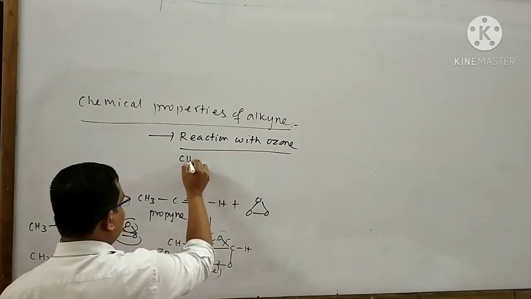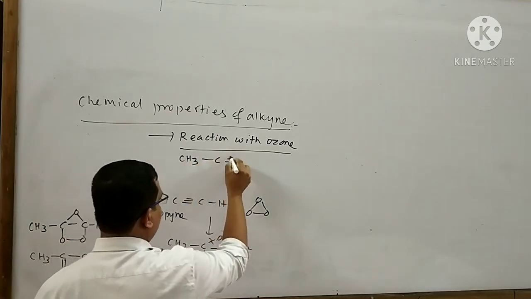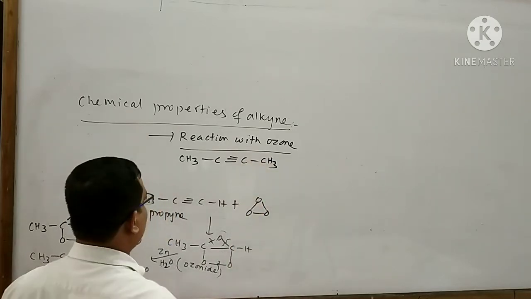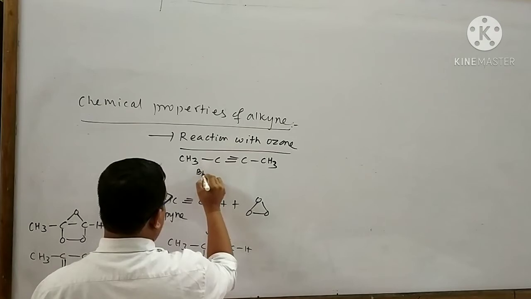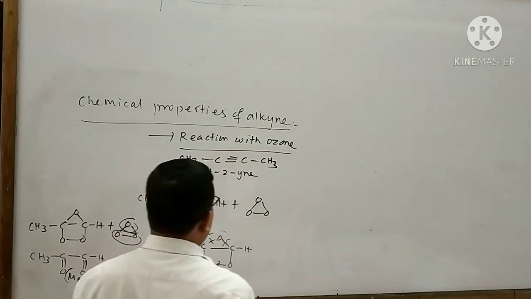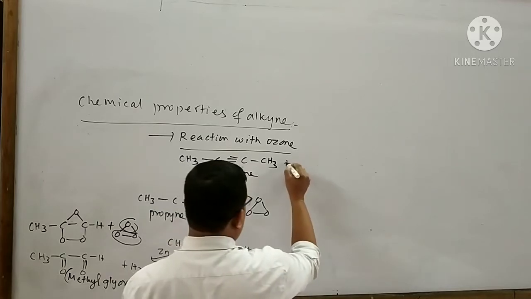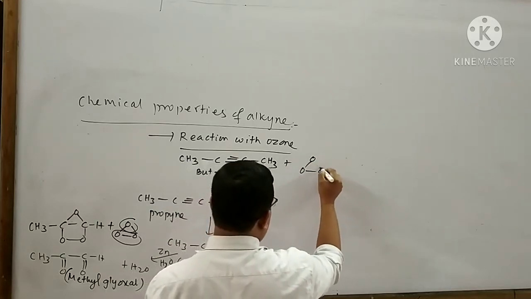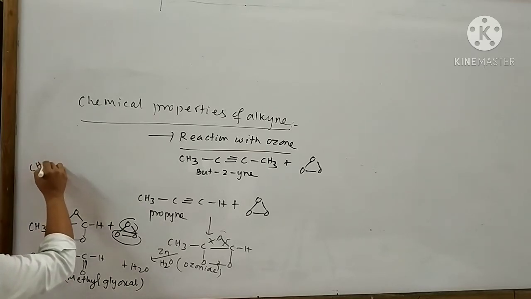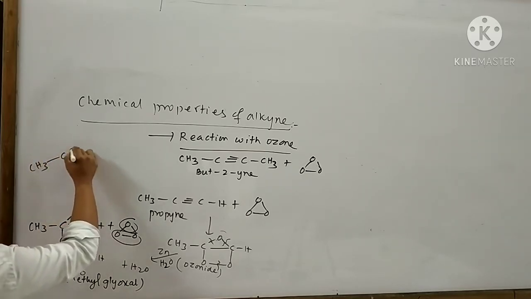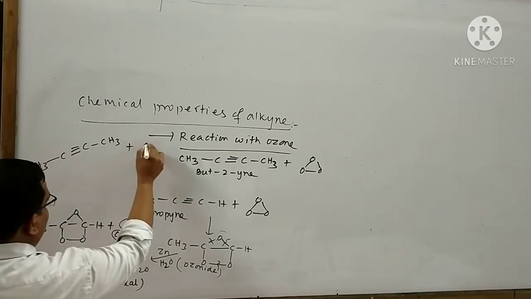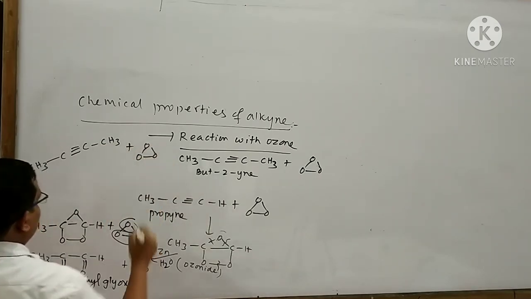Similarly, take another example, CH3-C≡C-CH3. The name of this compound is said to be but-2-yne. When but-2-yne is subjected to reaction with ozone, then what will happen? For this reaction, I want to do some rough work like this: CH3-C≡C-CH3. Now it is subjected to reaction with ozone like this.